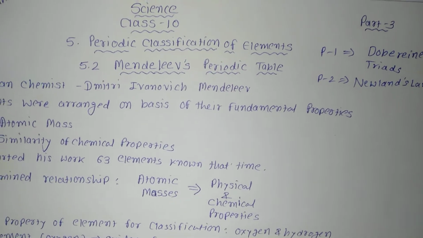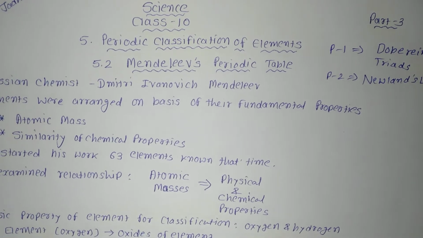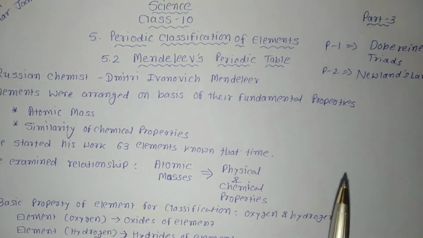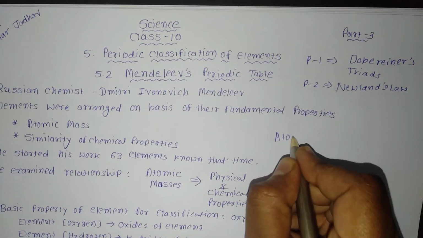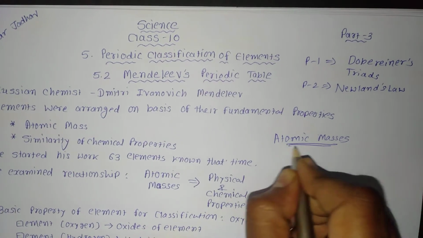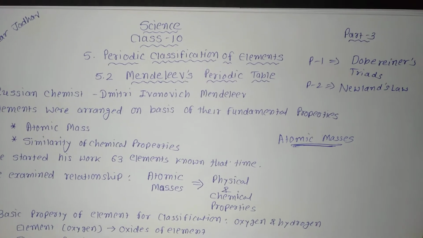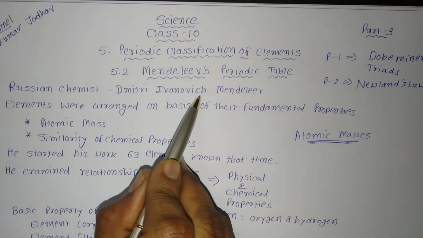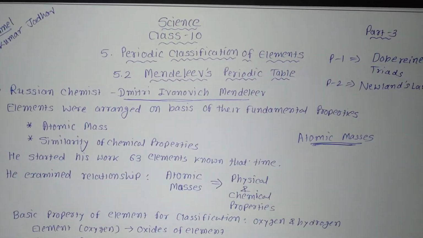Even after the rejection of Newlands' law of octaves, many scientists continued to search for patterns that correlate the properties of the elements with their atomic masses. We know that at that particular time atomic number was not known, so classification was done on the basis of atomic masses. The main credit for classifying elements goes to the Russian chemist Dmitri Ivanovich Mendeleev. The main credit goes to him for the classification of elements.